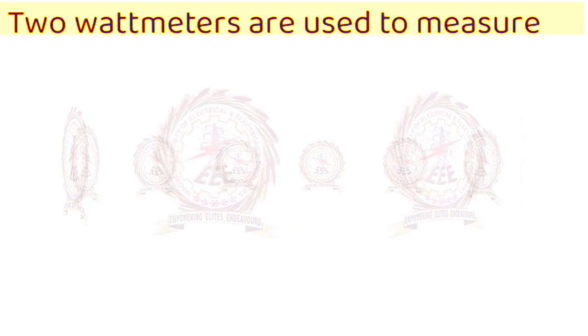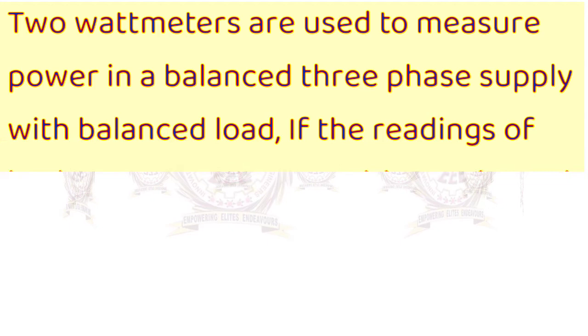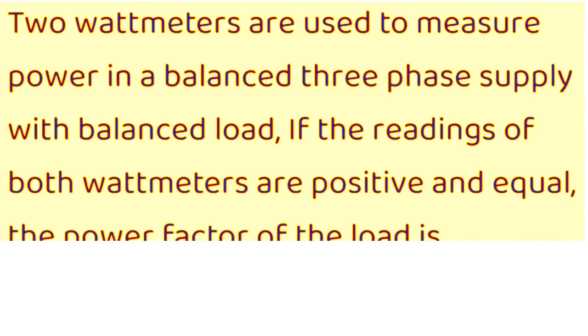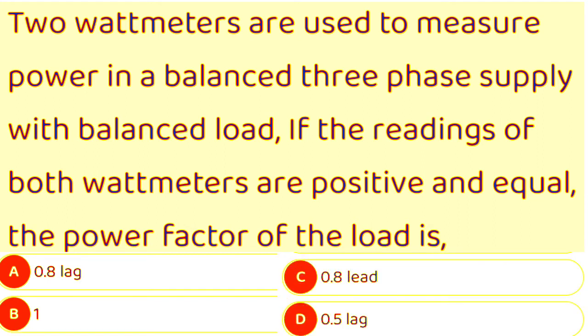Two wattmeters are used to measure power in a balanced three-phase supply with balanced load. If the readings of both wattmeters are positive and equal, the power factor of the load is A. 0.8 lag, B. 1, C. 0.8 lead, D. 0.5 lag. Your answer is B. 1.